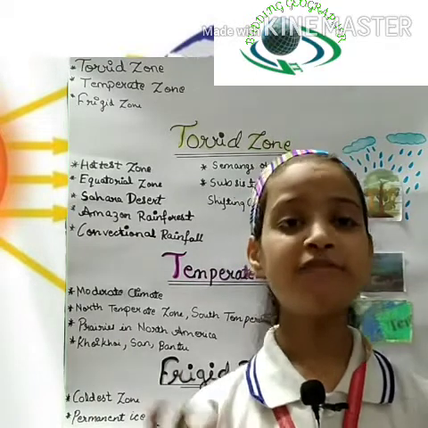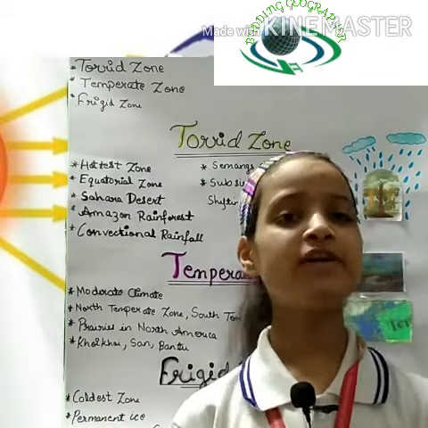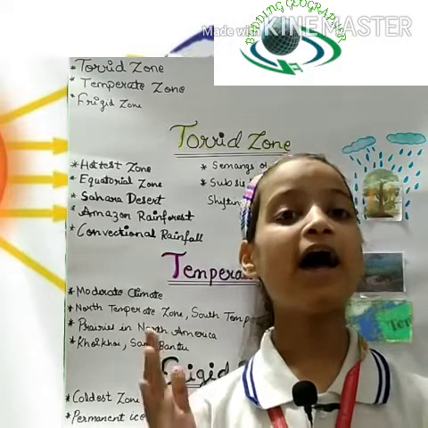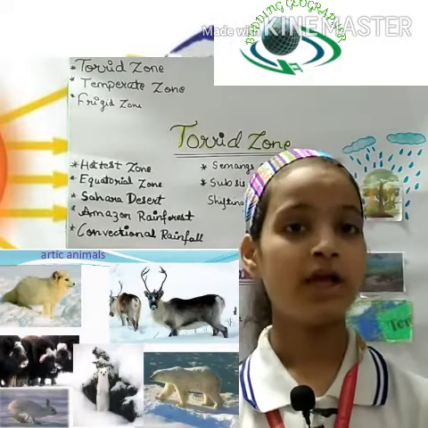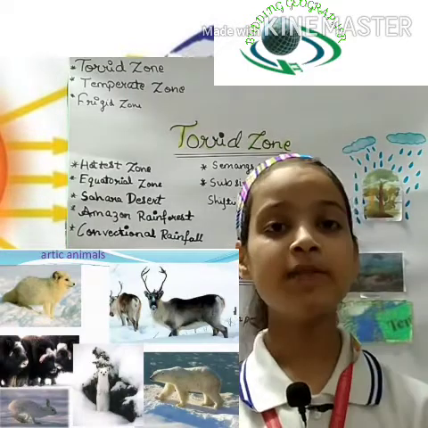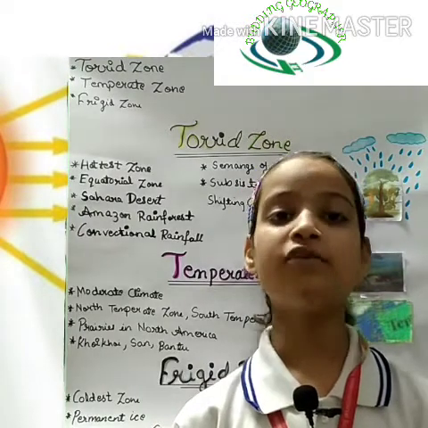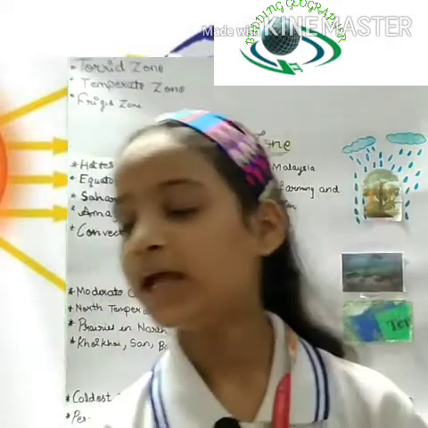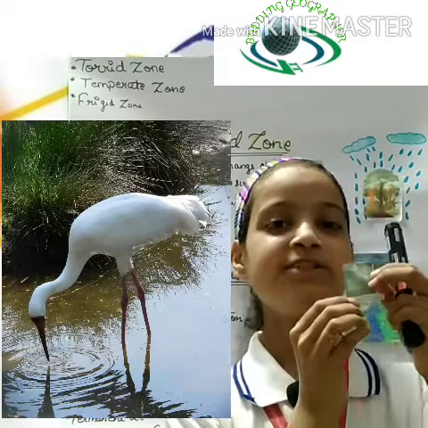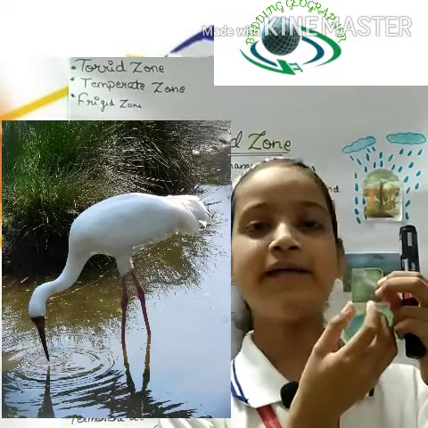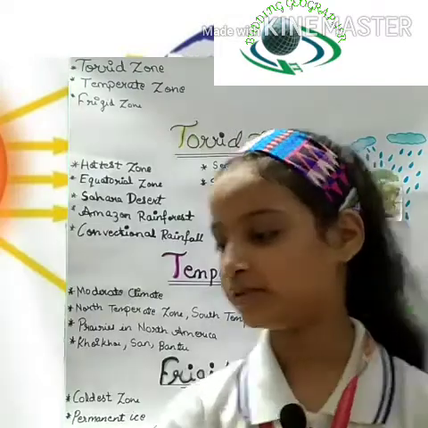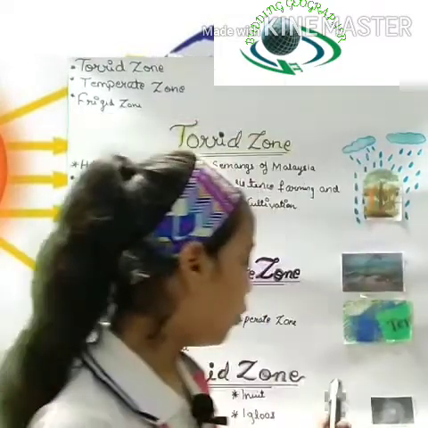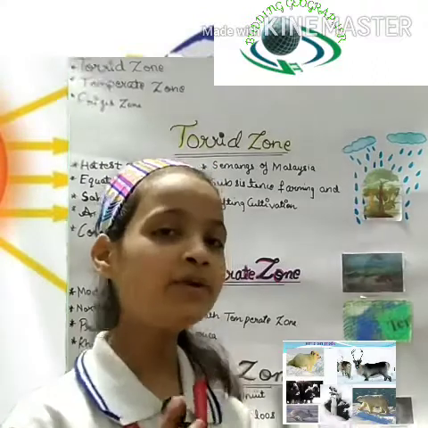So now the fauna. There are also different animal species found, and the animals have fur on their body because the thick fur helps them live in this kind of climate. So let me show you some pics of the animals. Like the Siberian white crane. It is very cute and it is white in color. It is found in this region. And the polar bears are found over there. The penguins are found over there.